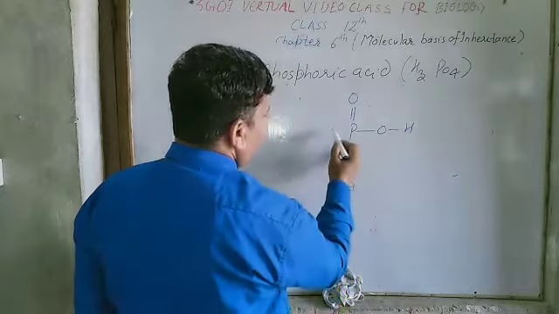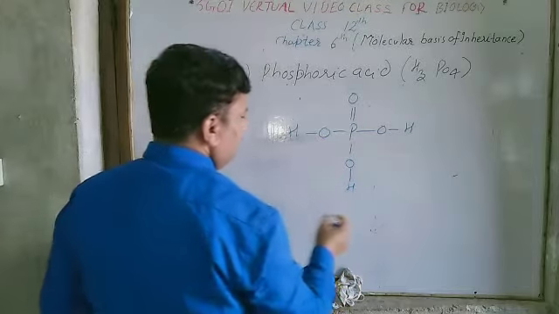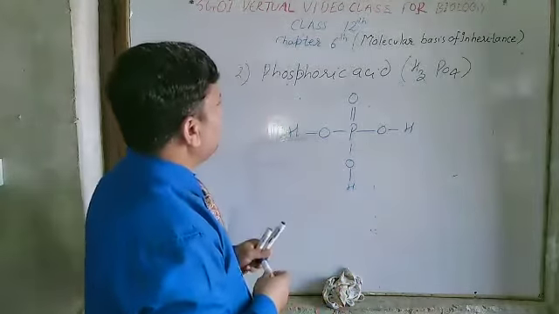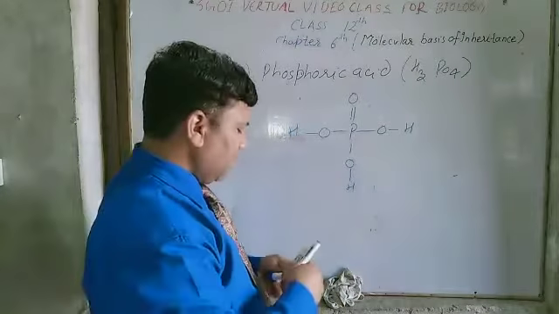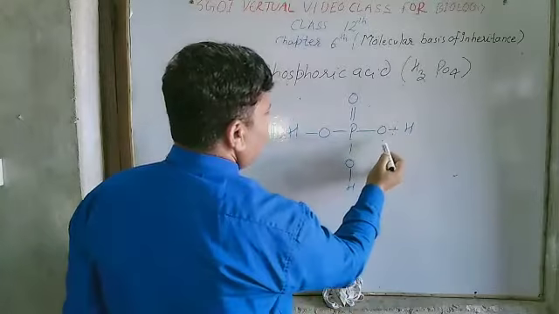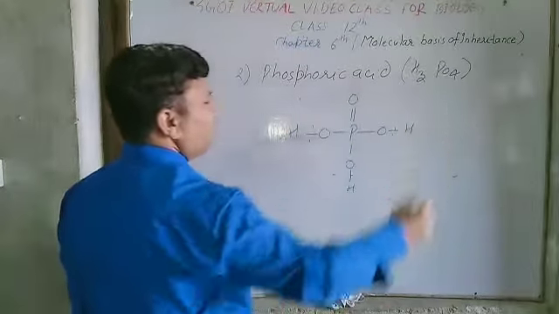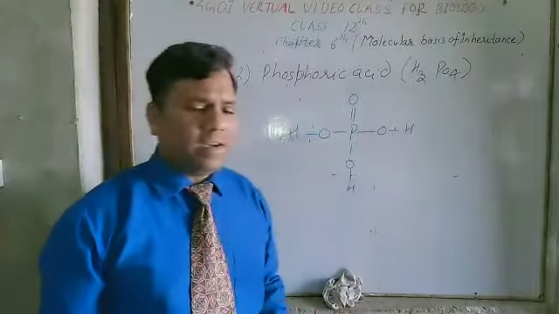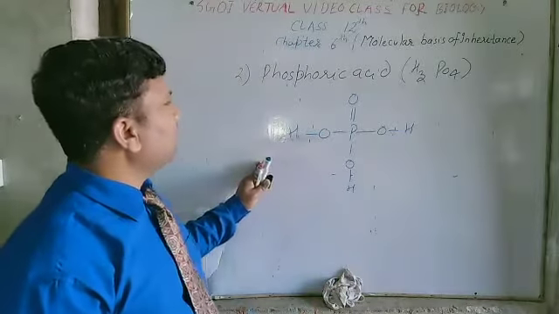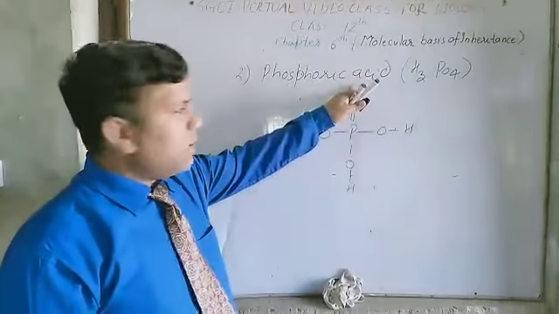The structure is like that. The basicity of phosphoric acid is 3 because it has 3 hydrogen atoms directly attached to oxygen. So this is the structure of phosphoric acid which is found in DNA. This is the second component found in the DNA.